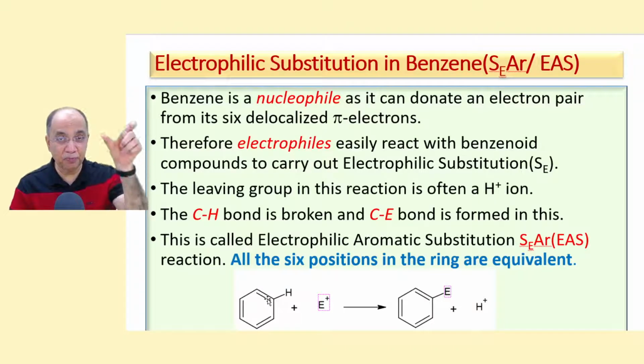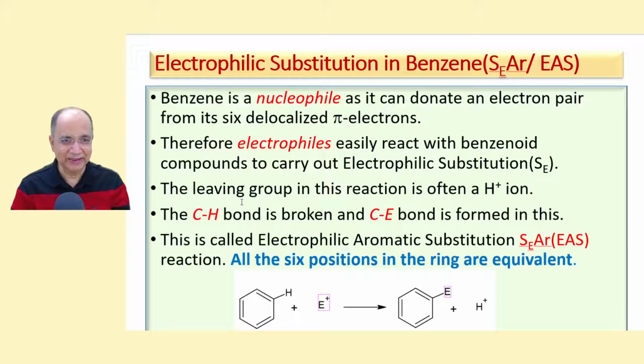They have a pi electron pair to donate. As it can donate an electron pair from its 6 delocalized pi electrons, it can donate one.